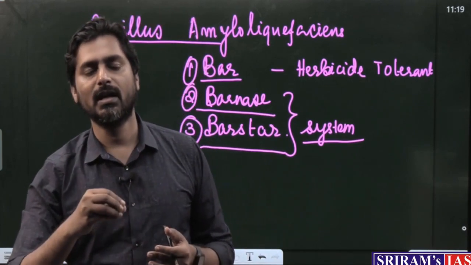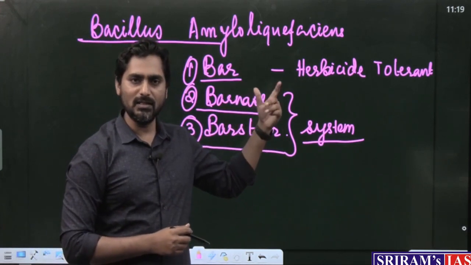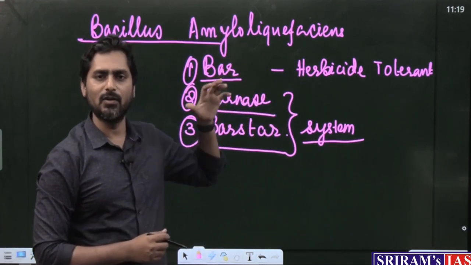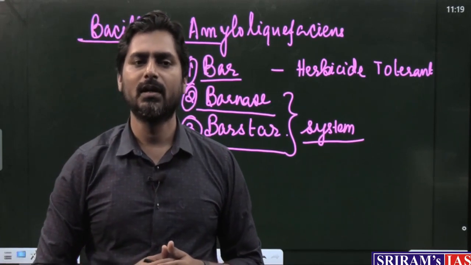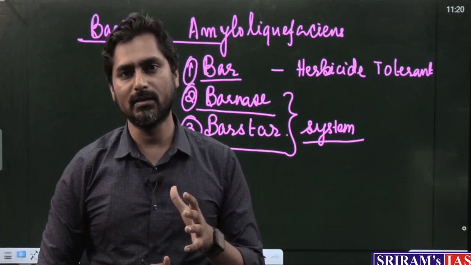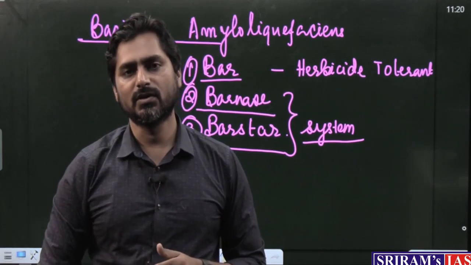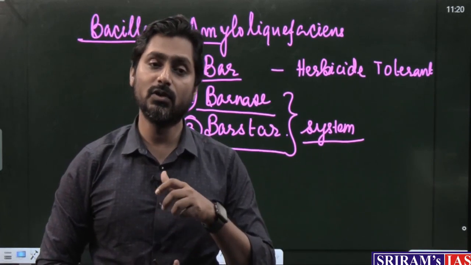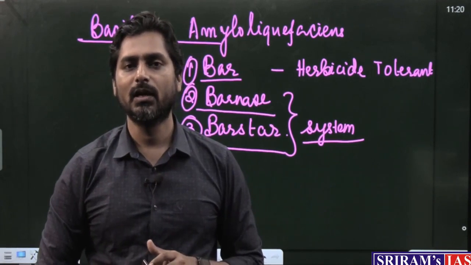So, this Bar gene has been added for that purpose. So, we have added 3 genes from a bacteria, Bacillus amyloliquefaciens. And what are the advantages that we have got? So, what we have seen is that the yield has increased. The yield of the mustard has increased by about 30%. And also the nutritional value has improved.